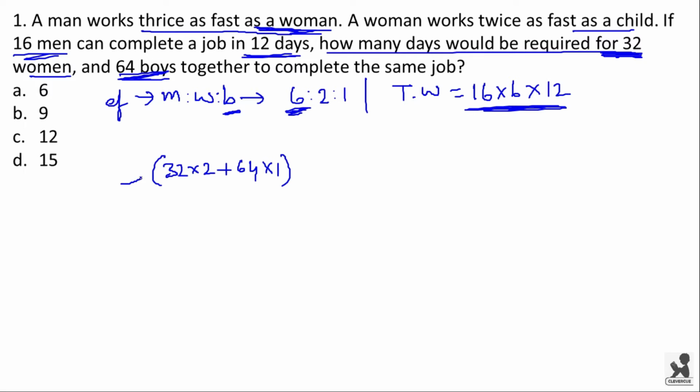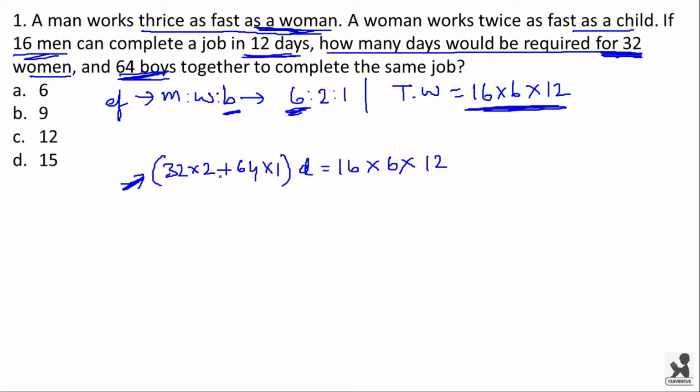Now this is the efficiency of a particular day. Now if they are taking d days to complete the work, this will be equal to the total work, that is number of men into efficiency of man into number of days taken by them to work together.